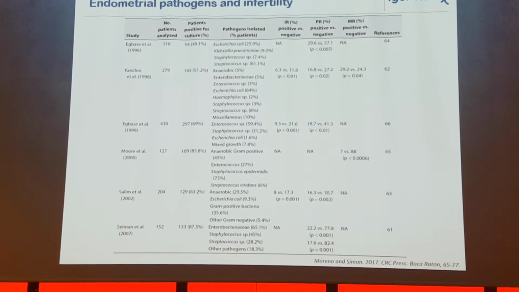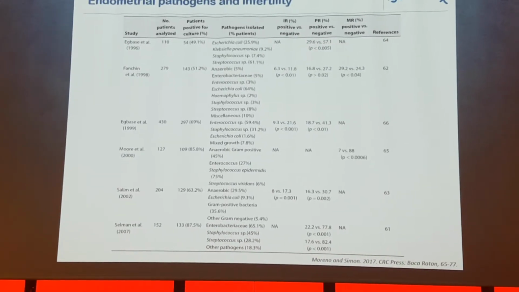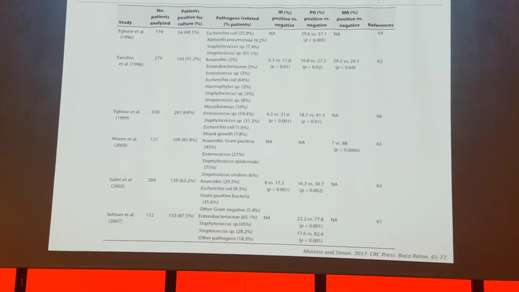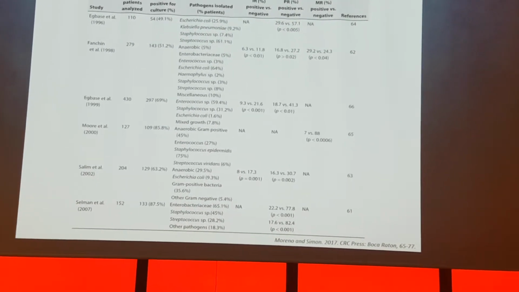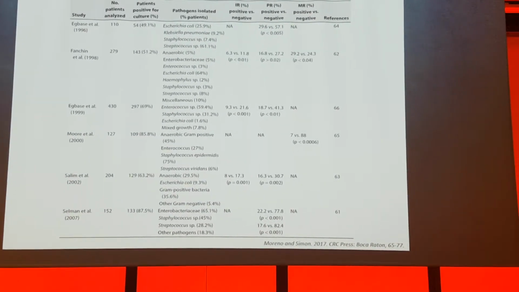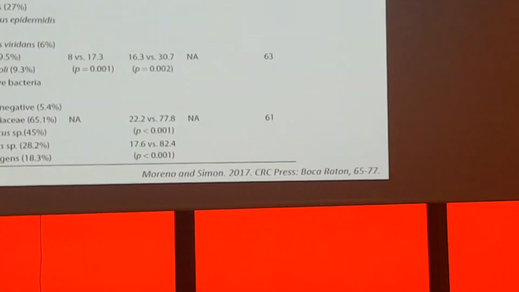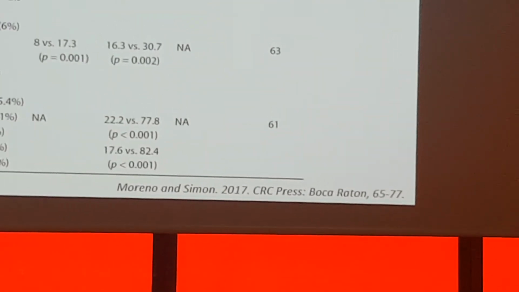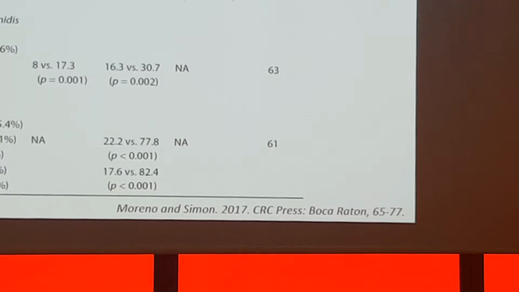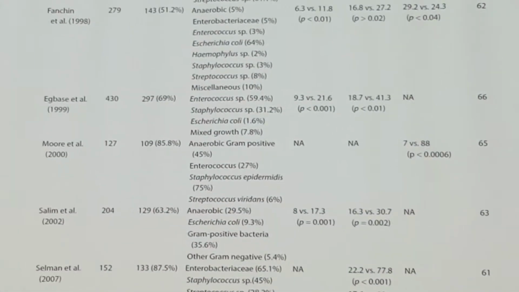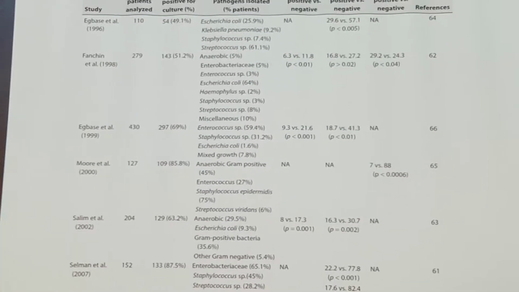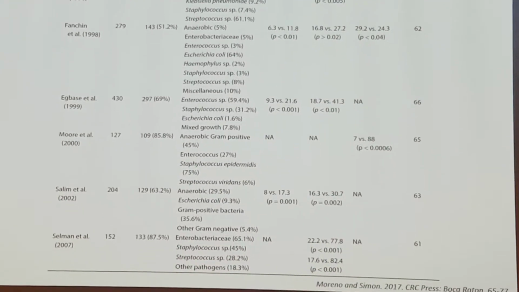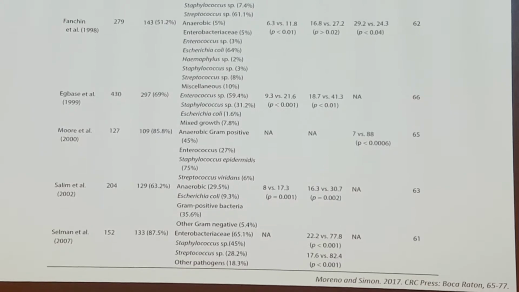So we started looking at the literature and we found different papers, and I have selected these 6 papers that were very interesting to us. In the 6 papers, they use more or less the same design in IVF patients in which they were going to do the embryo transfer. At the time of embryo transfer and after transferring the embryo, they cut the distal tip of the transfer catheter and they put it in culture, and they cultured different microbes.